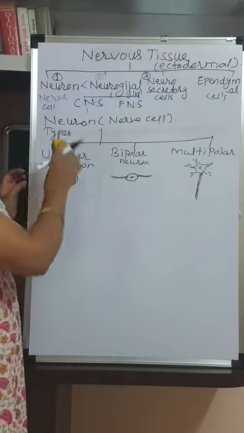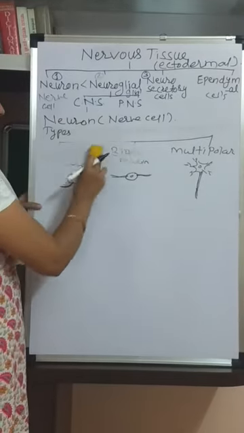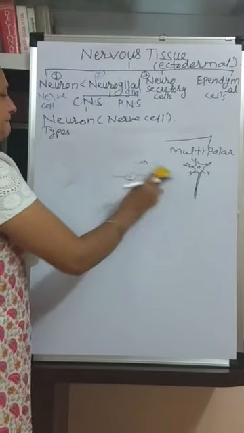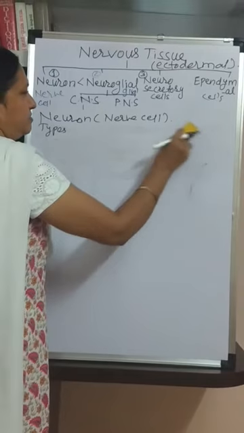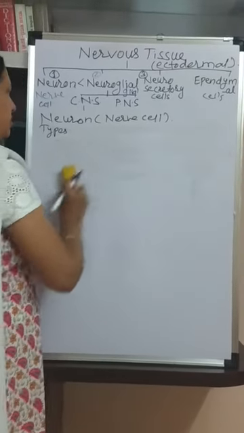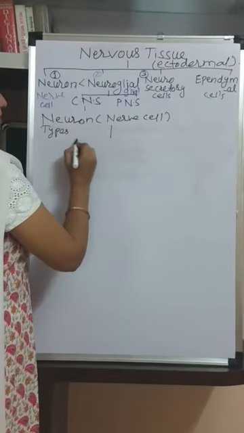Then neurons are also of two types. These two types are medullated neuron and non-medullated neuron. The two types of neuron.